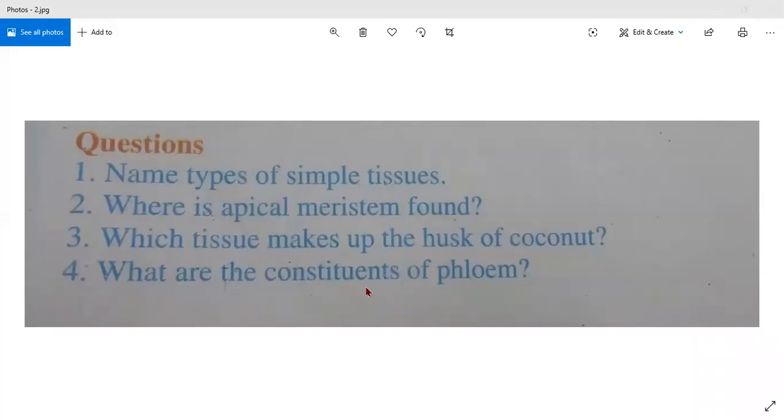Scroll it down. Please wait. Harshit, unmute yourself. Ipshita, I am unmuting you. You also unmute yourself. Ipshita, are you listening to me? Unmute yourself, please.